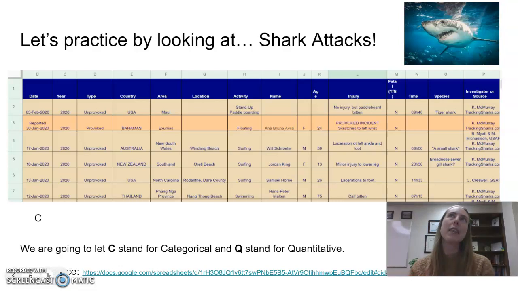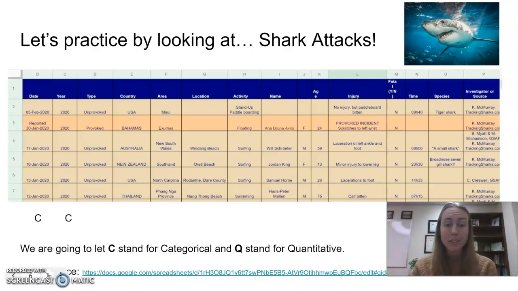Like when I try to think about taking the average year, I see that they're numbers, so I'm leaning towards quantitative. When I think about taking an average and saying the average year for a shark attack is 1973, I don't think that would actually tell me anything about the data set. So I'm going to go categorical. Even though years are numbers, it doesn't make sense to take an average year. So year is also categorical.